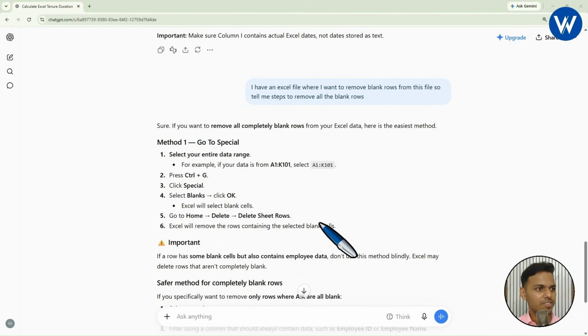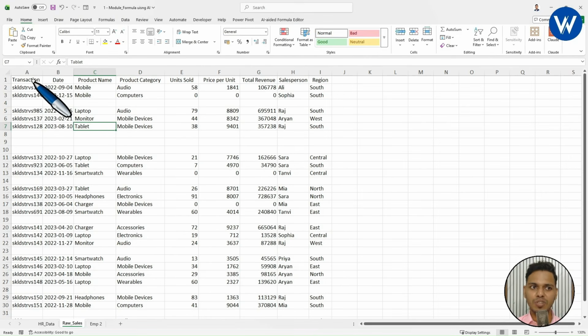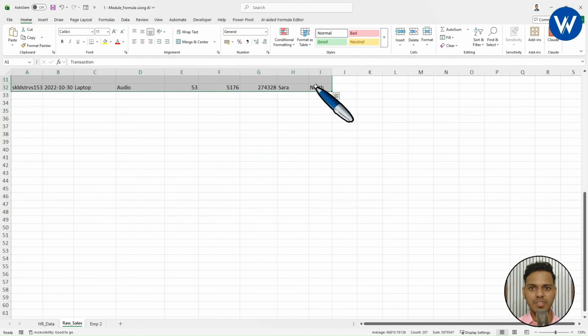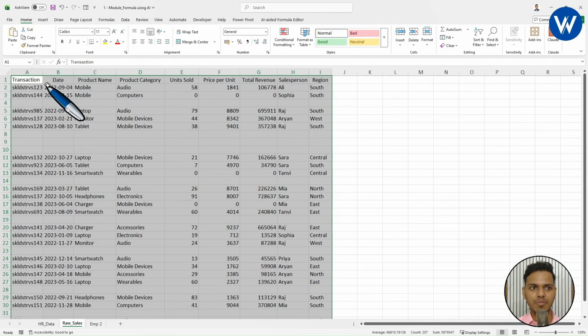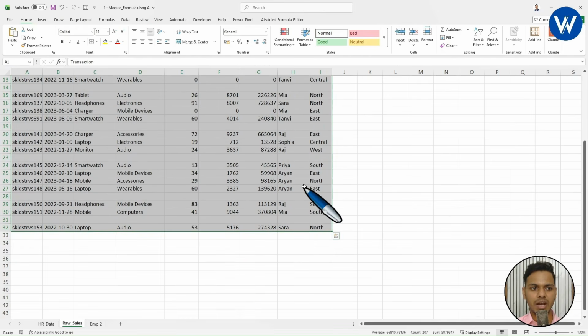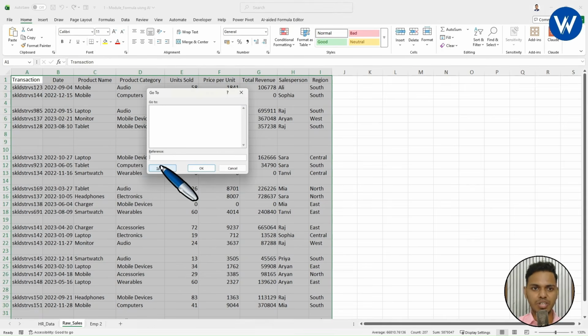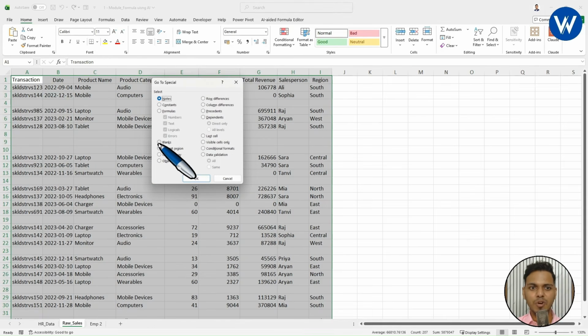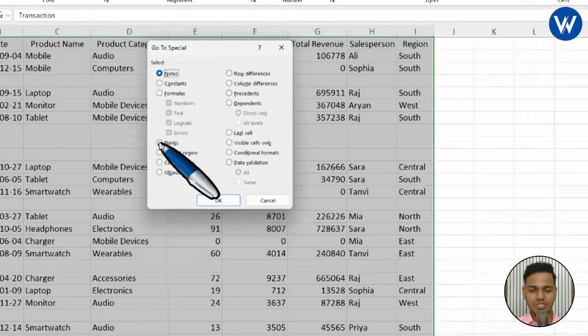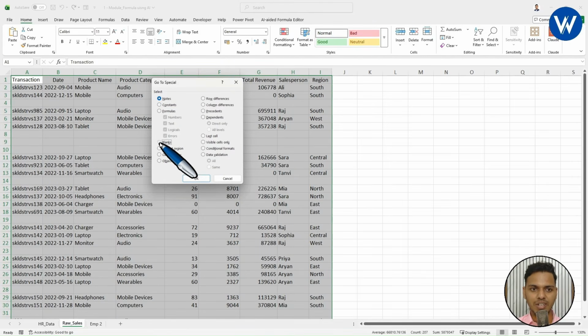Let's open the Excel file. Listen carefully. First of all, you need to select the complete data, right? So my data is from A1 cell to I32 cell. Okay, now simply press Ctrl G on the keyboard. Go to Special dialog box. Click on Special. Now what has ChatGPT given? It has told us to click on blanks. Click on blanks.